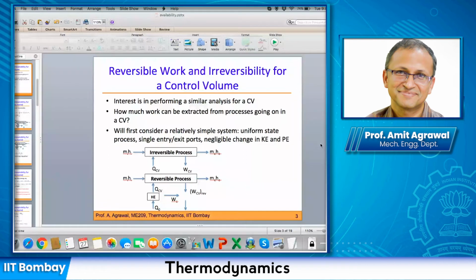Excuse me, sir. If heat is rejected from the Carnot engine in this process, the maximum work that we can get is certainly less than WCV, right? Yes. Now, WCV is what is being produced by this control volume.